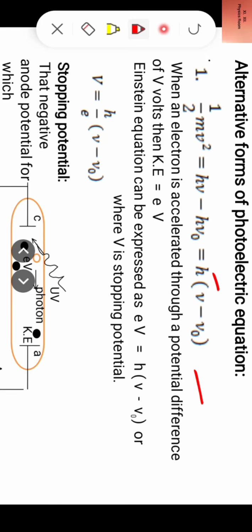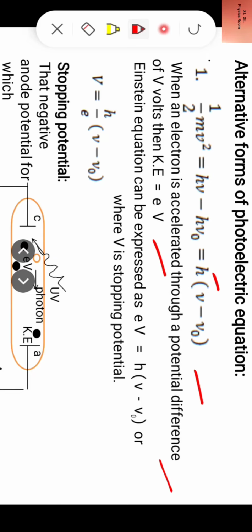Now when an electron is accelerated through a potential difference of V volts, then kinetic energy is equal to eV: charge on an electron into potential difference. So we call it eV. Kinetic energy is equal to eV.